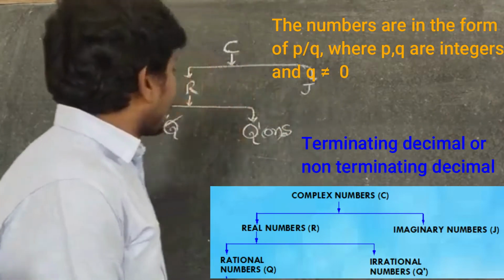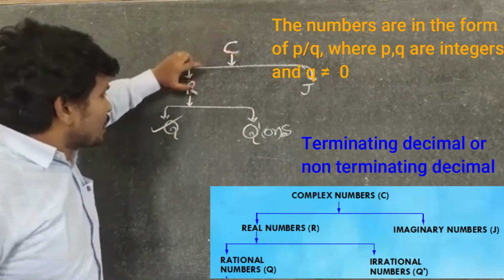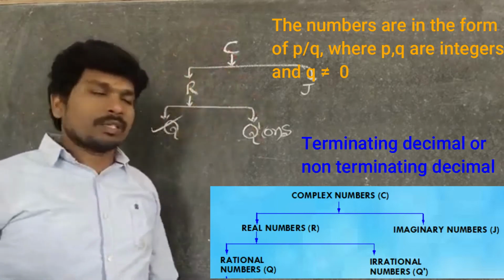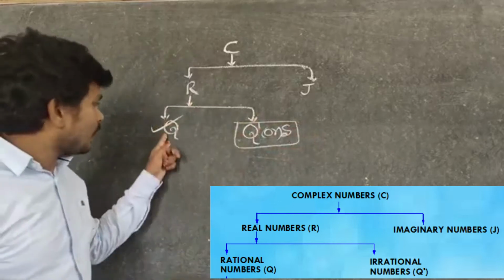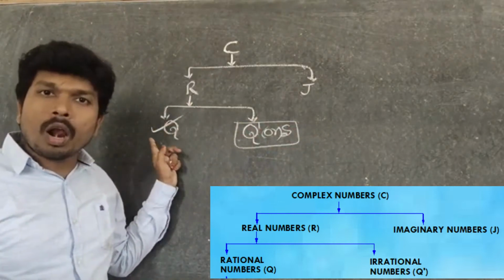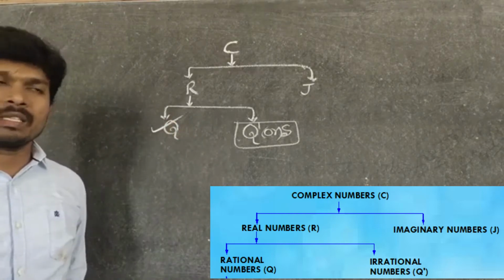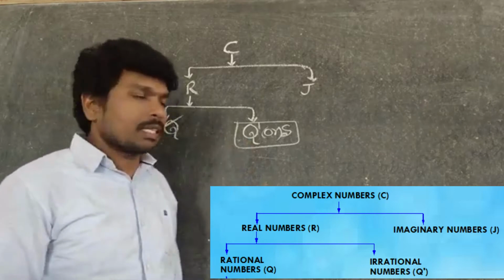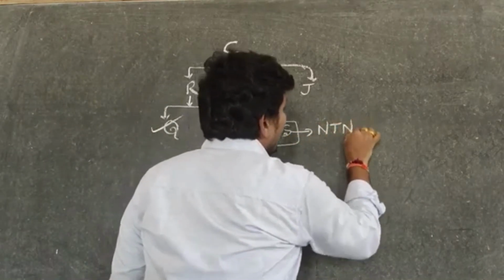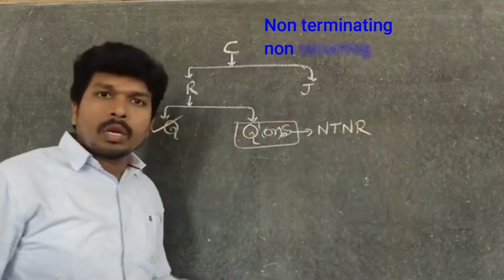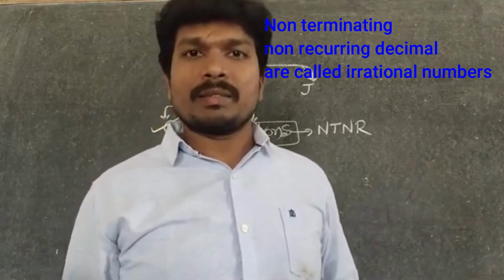Then the remaining numbers we have are complex numbers, real numbers and irrational numbers. So, what is meant by irrational numbers? These are terminating decimals or non-terminating recurring decimals. Which one? Rational numbers. Now, what is meant by irrational numbers? Irrational numbers are nothing but non-terminating, non-recurring decimals. Non-terminating, non-recurring decimals are called irrational numbers.